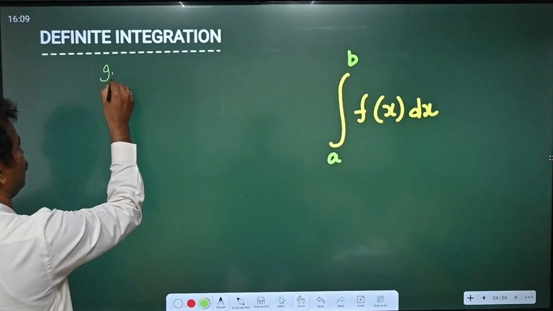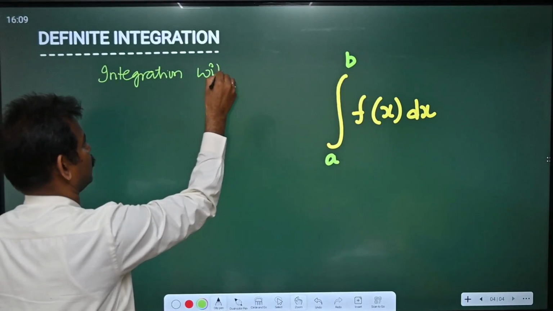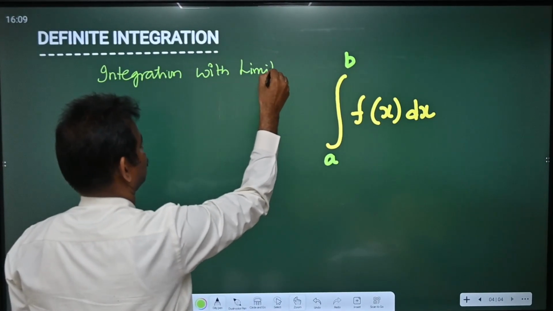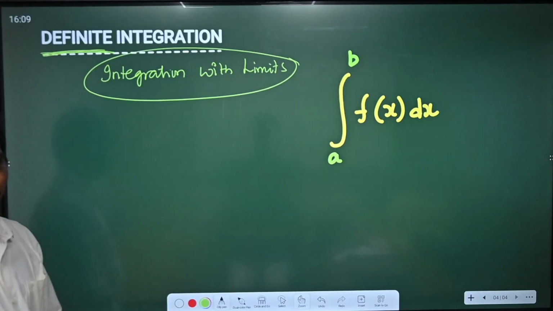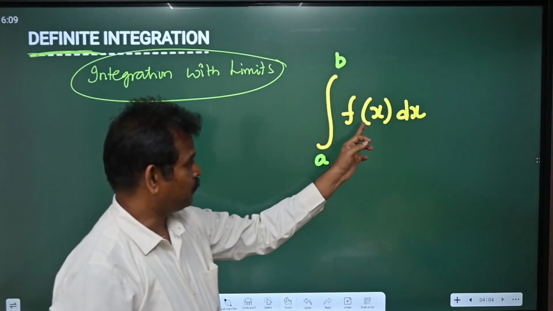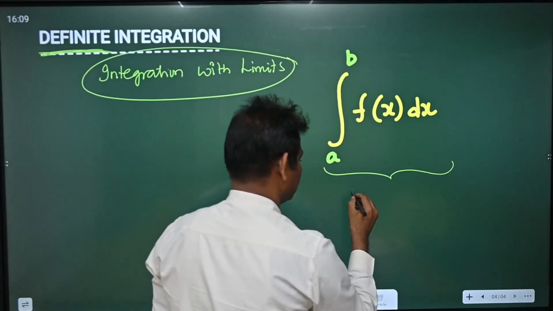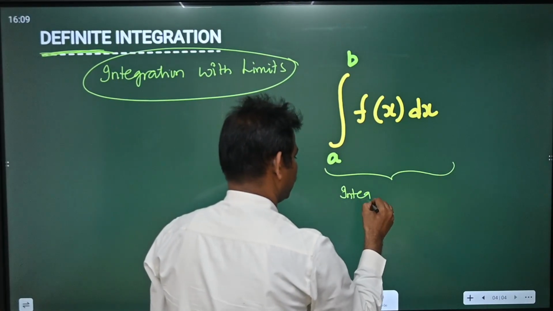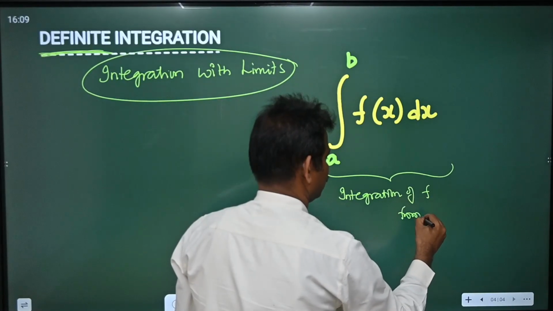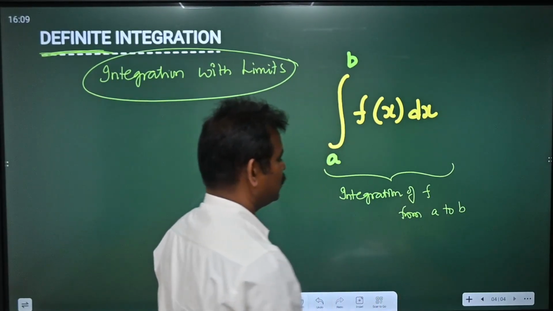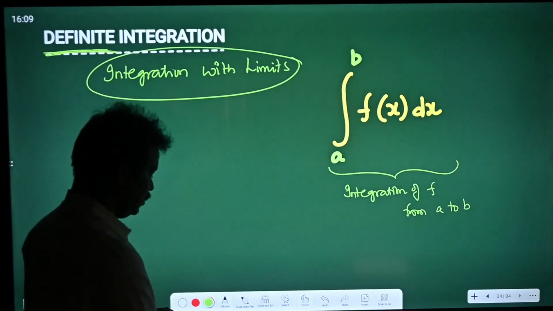This is integration with limits, which is called definite integration. In this, integral of f of x dx, now we are integrating this function f from limits a to b. So we are integrating this function here from limits a to b.